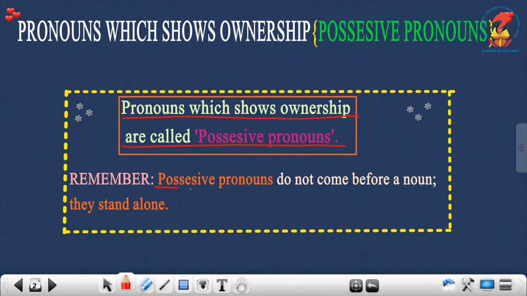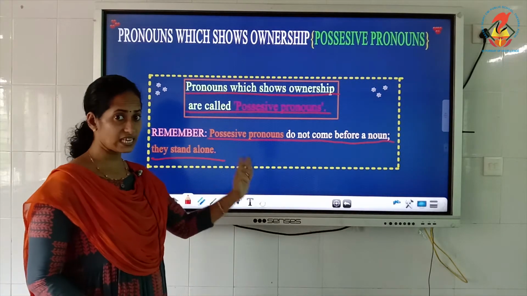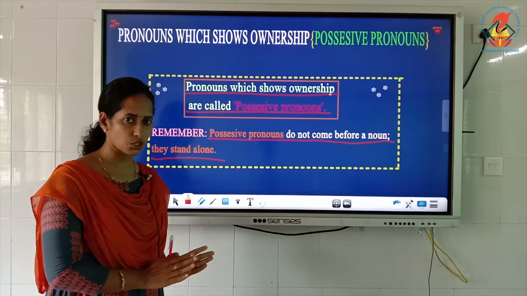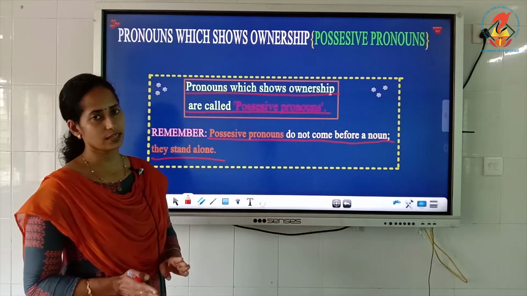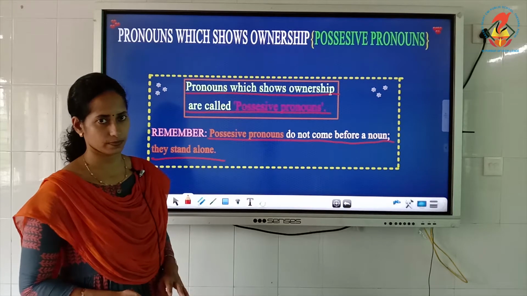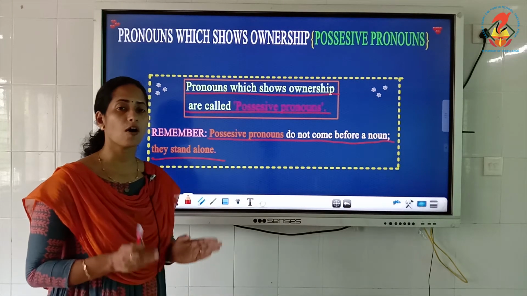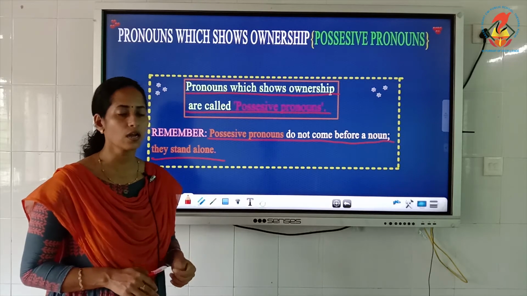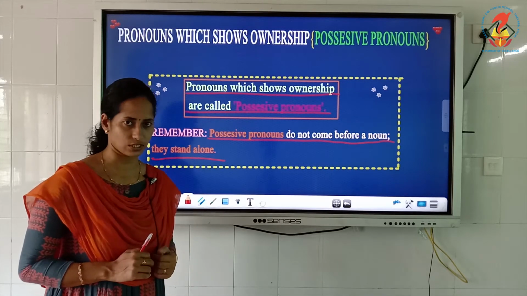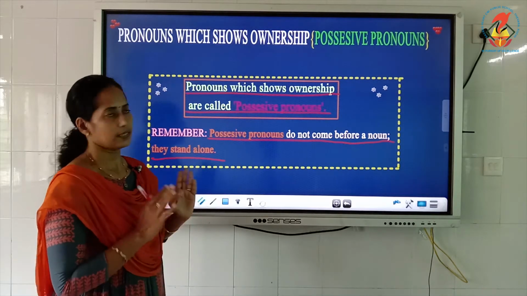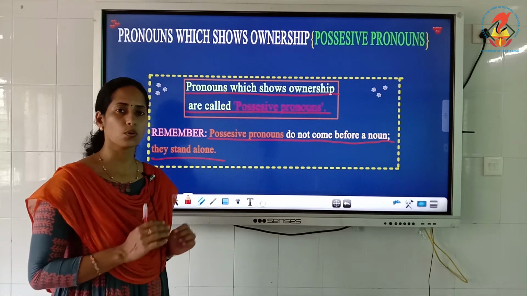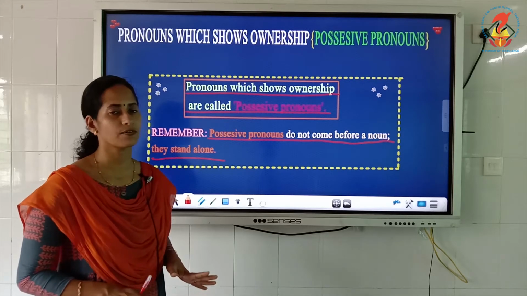So always keep in mind, possessive pronouns do not come before a noun. They stand alone. They are single. Am I clear? This is the main difference between the pronouns which show belonging and the pronouns which show ownership. The pronouns which show belonging always come before a noun or a noun with an adjective, isn't it? Here, the pronouns which show ownership never come before a noun.